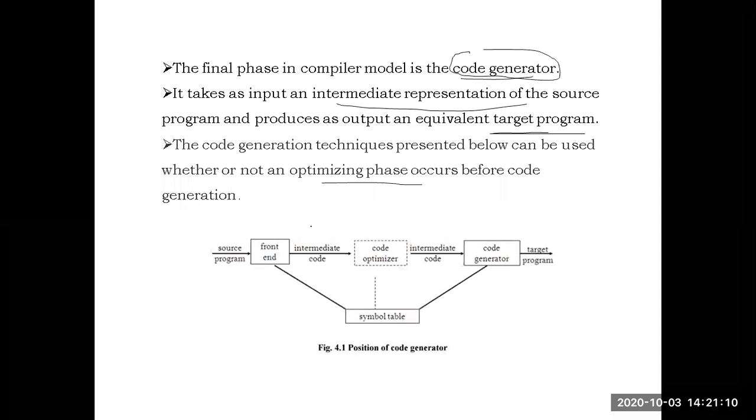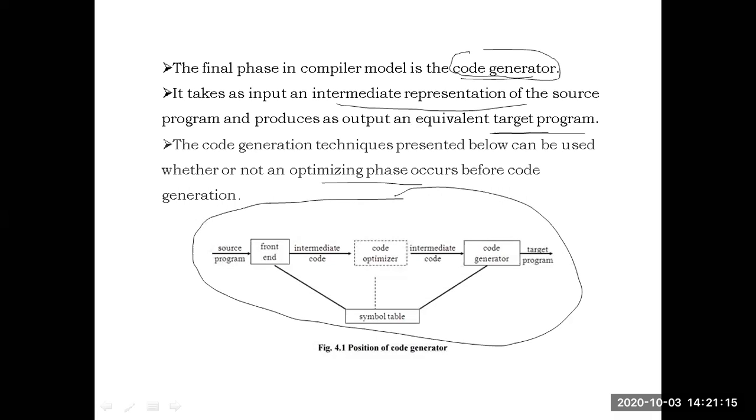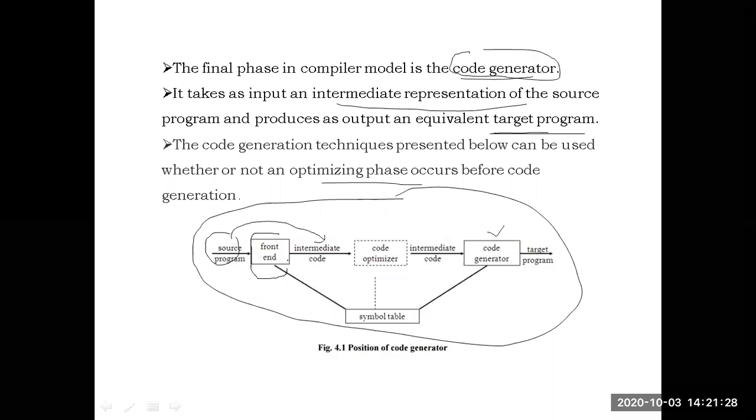See, when we look at the total compiler, the position of the code generator is here. We have the source program. The source program is converted into intermediate code with the help of the front end. Who is there in the front end? The front end contains lexical analysis, syntax analysis, and semantic analysis. The source program is given to the front end, lexical analysis, syntax analysis, and semantic analysis. Then intermediate code will be generated.